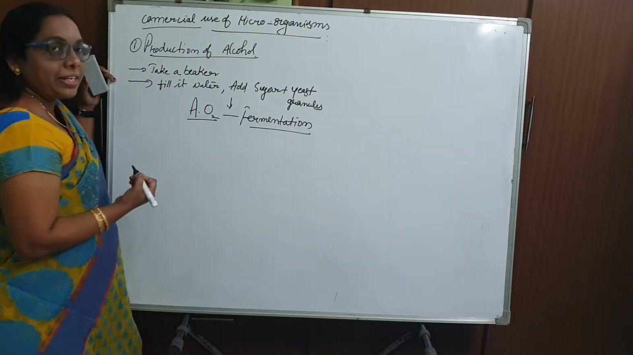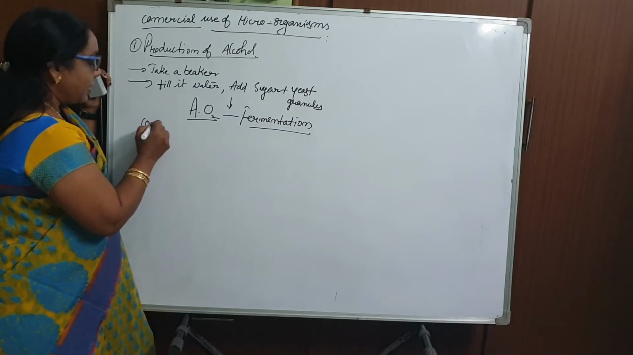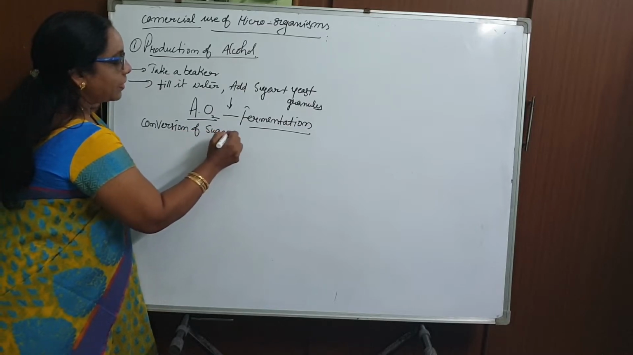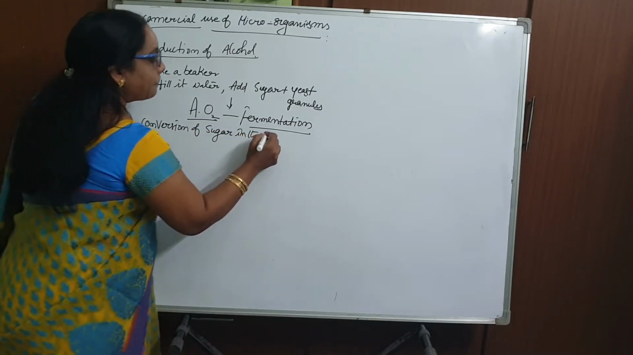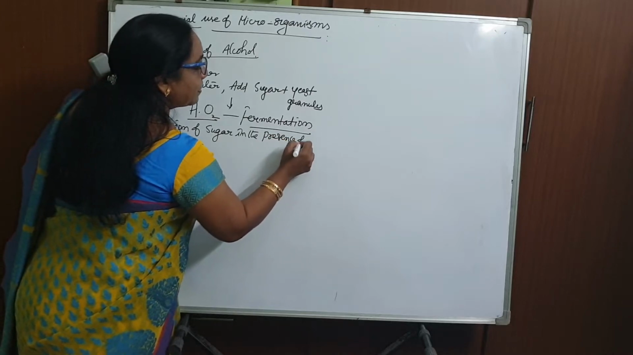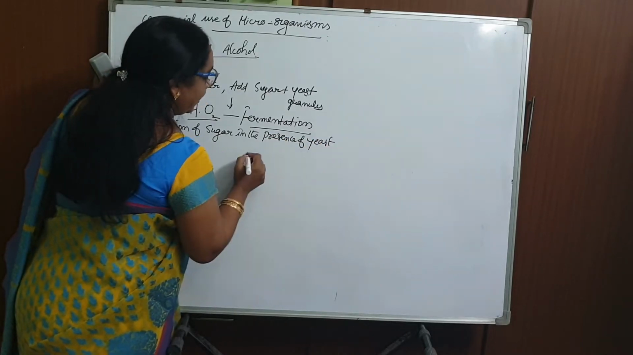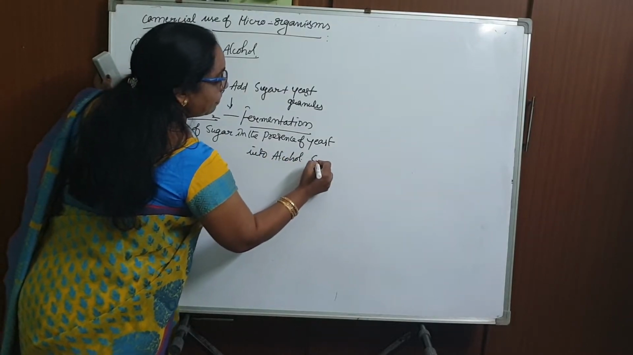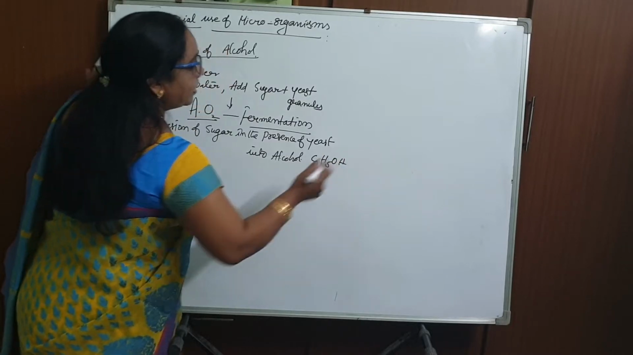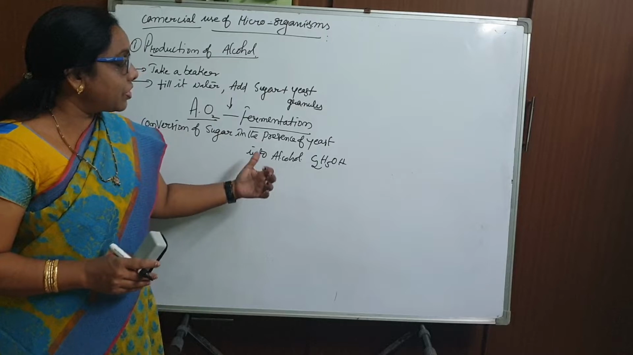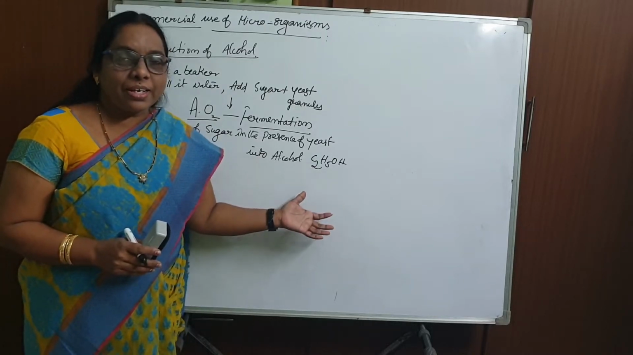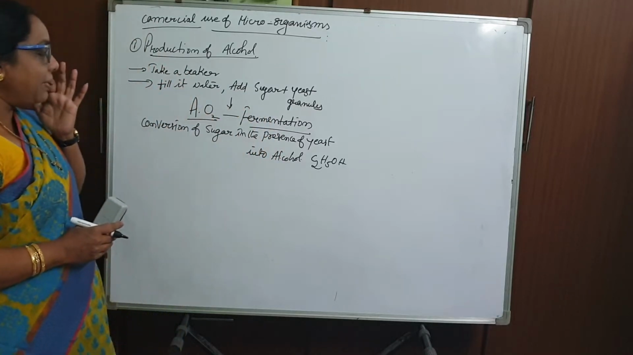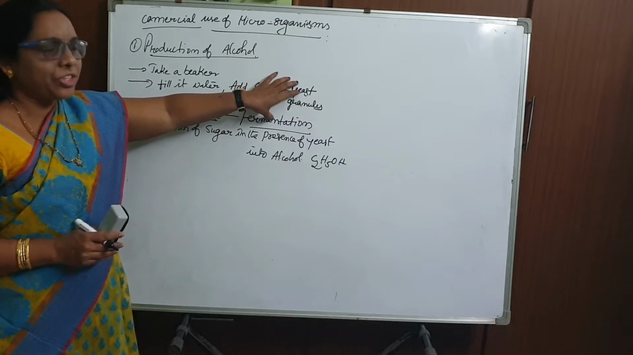What is the definition of fermentation? The conversion of sugar in the presence of yeast into alcohol. What is the formula for alcohol? C2H5OH. In the presence of yeast, sugar converts into alcohol, C2H5OH, and that is known as fermentation. Is it clear? Yes. So by fermentation, alcohol production takes place.